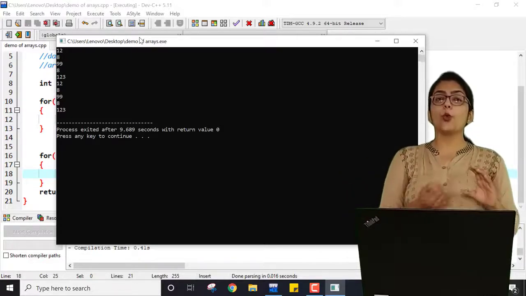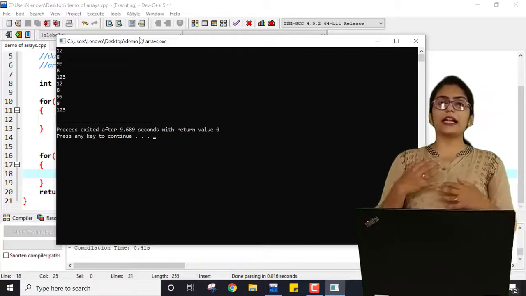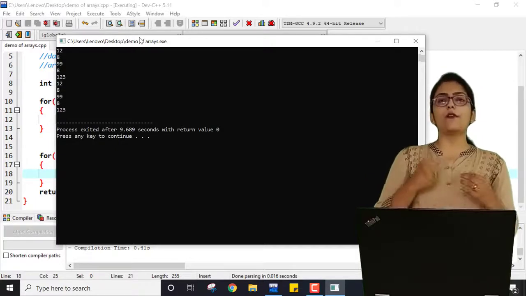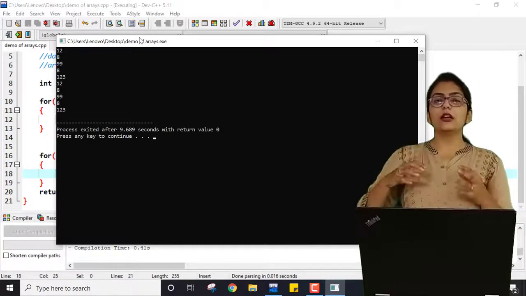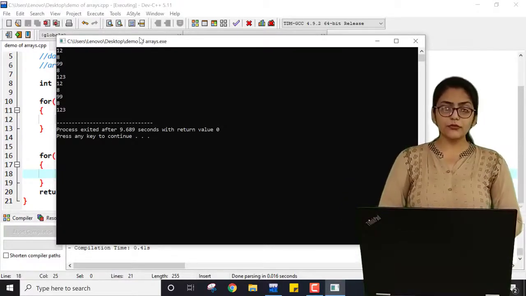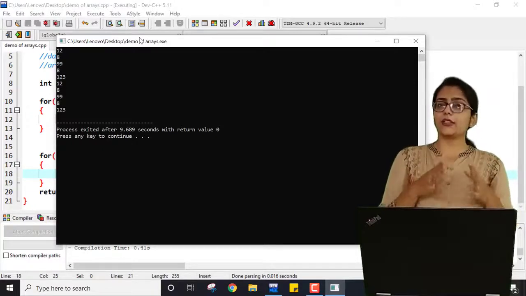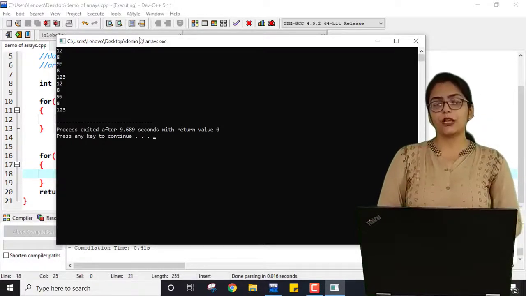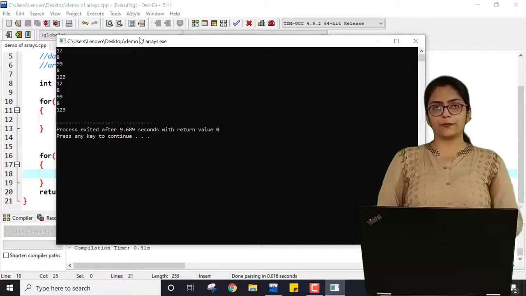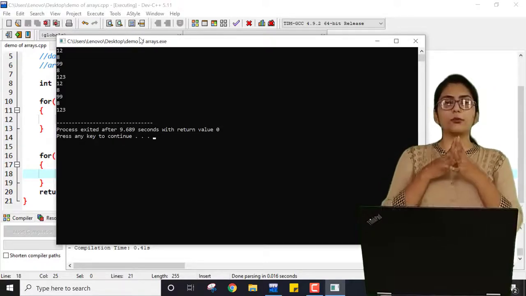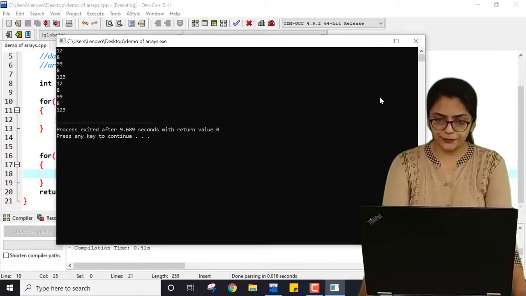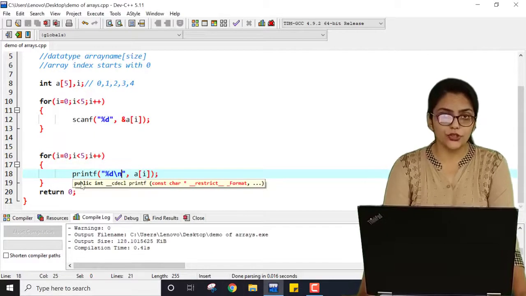Now from the third row, which element I want to pick will be decided by the column number. So for identifying the last element, I have to write A of 2, 2. That means the element on the bottommost corner, and that's why I have to give two indexes. You can also think of it as the patterns we have already covered in our for loops. So if you have understood the patterns, then you must be well aware of matrices as well. So this is the same concept.